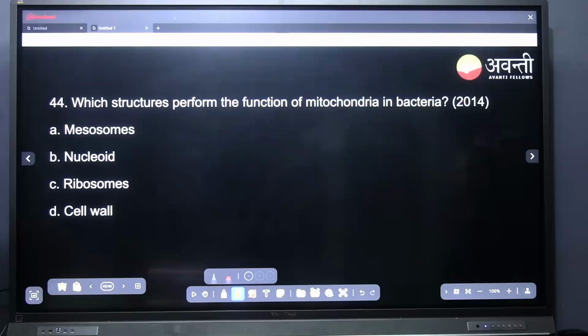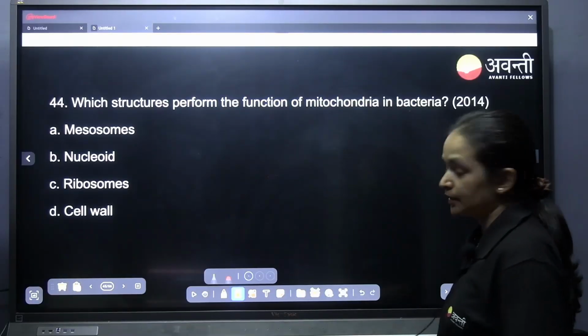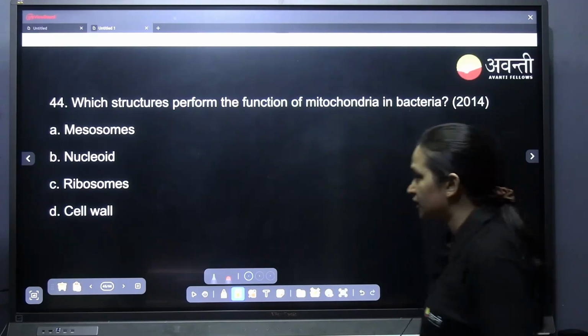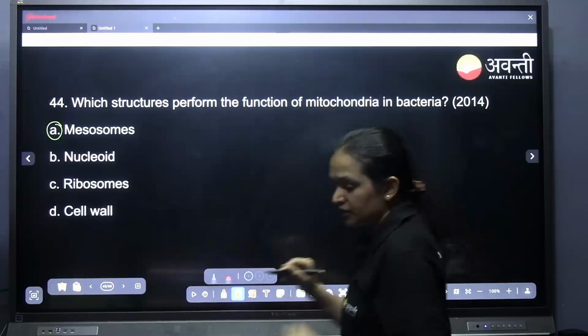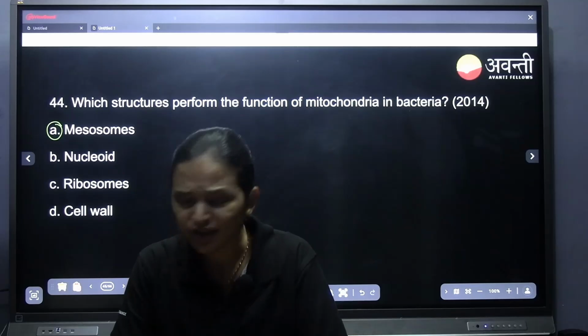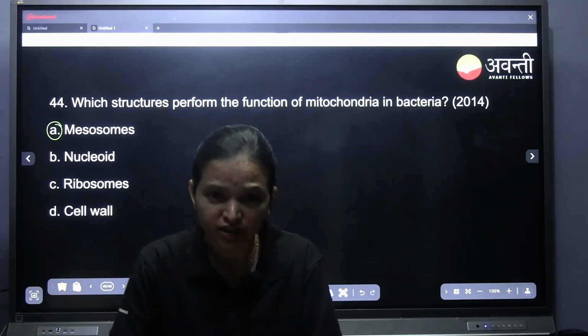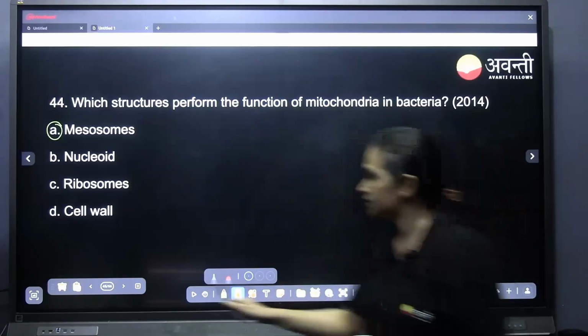Which structure performs the function of mitochondria in bacteria? Respiration in bacteria, yes. After we solved so many questions, you might already know how important the mesosome is. The mesosome part, how many times they have asked? Repeatedly they have asked.